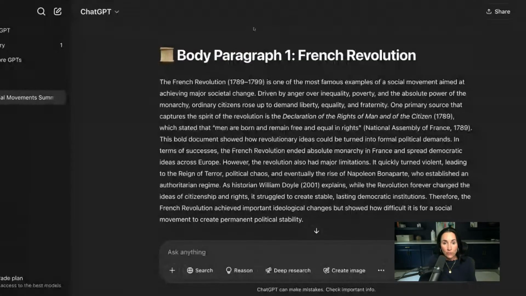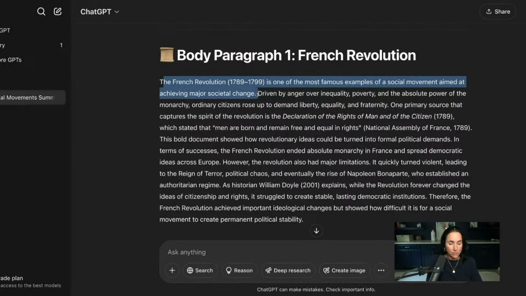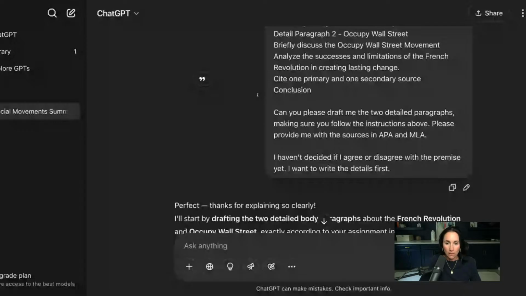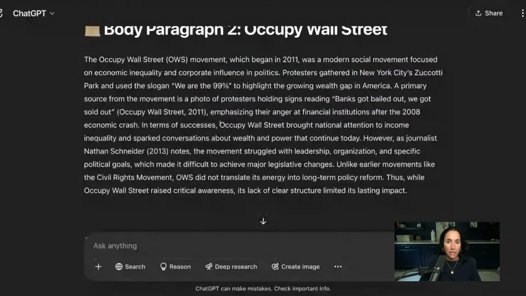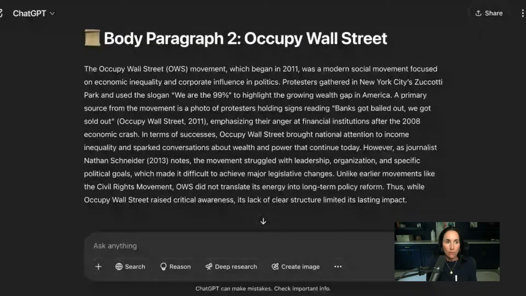Okay. The French Revolution gave me the dates. That's cool. Is one of the most famous examples of a social movement aimed at achieving major societal change. Let me zoom in a little bit here. Just want to make sure you can see it. Let me close that. There we go. Now you can see it. I don't want to read to you online. I hate that when people are like reading, but I just want to go through this so you can see.